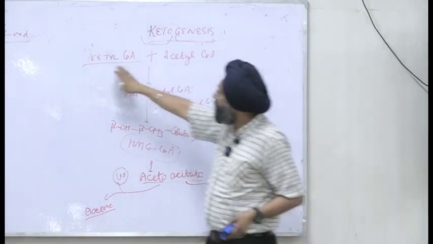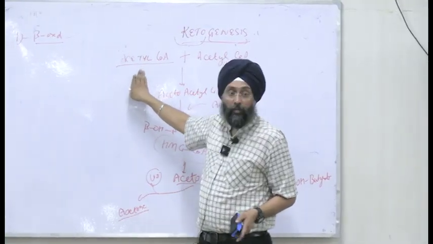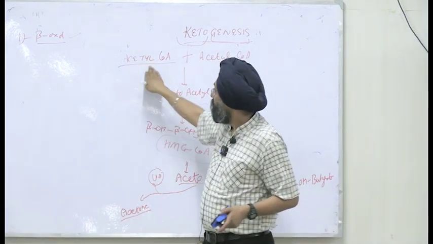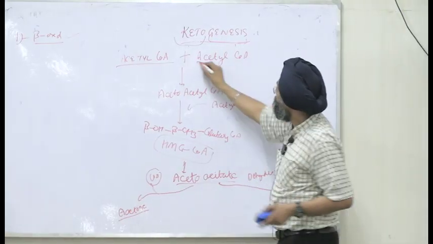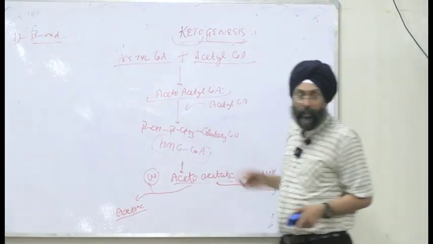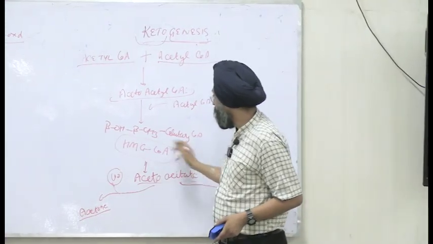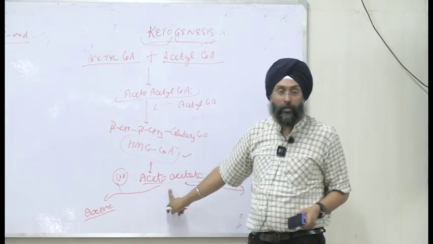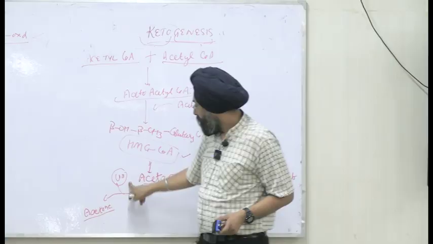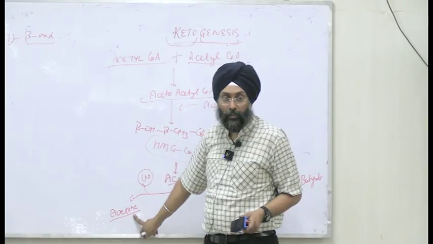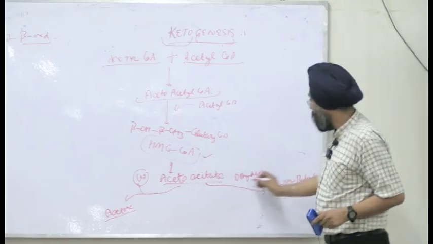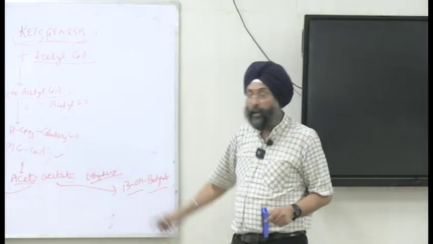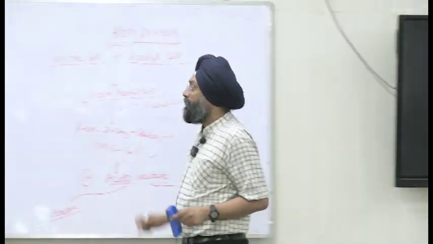The raw material is acetyl-CoA. Where do we get acetyl-CoA from? We get it from beta-oxidation. When fatty acid oxidation occurs, the end product is acetyl-CoA. Then two molecules of acetyl-CoA will combine to form acetoacetyl-CoA. Then it will form HMG-CoA. This HMG-CoA will form acetoacetate. Then this acetoacetate undergoes decarboxylation to form acetone, our first ketone body, and the second is it undergoes a dehydrogenation reaction to form beta-hydroxybutyrate, that is our third ketone body that contains a hydroxy group. So that finishes our ketogenesis, right?